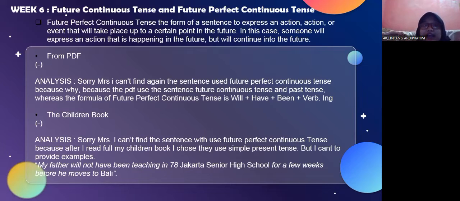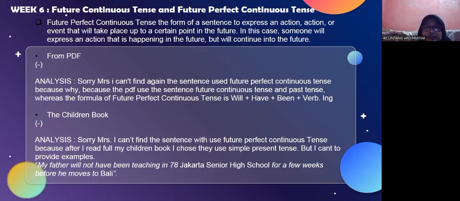But sorry, miss, I can't find a sentence that uses future perfect continuous tense, because the PDF used sentences in future continuous tense and past tense, whereas the formula of future perfect continuous tense is will plus have plus been and verb plus ing.